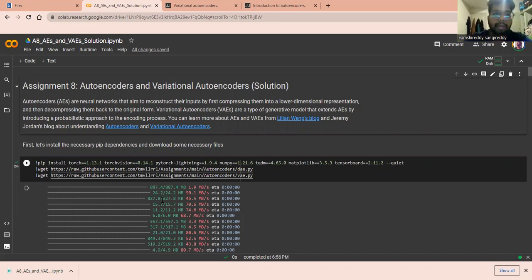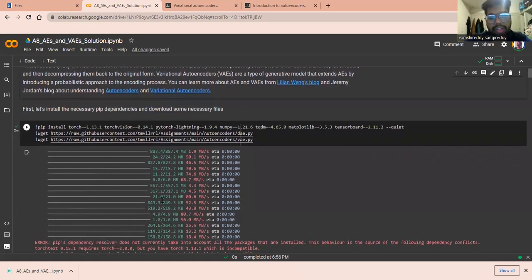It can be compared with PCA, which also decreases the dimensionality, but the way it works is much easier in autoencoders. And variational autoencoders use a probabilistic approach for the same encoders. So let us dig into our assignment.